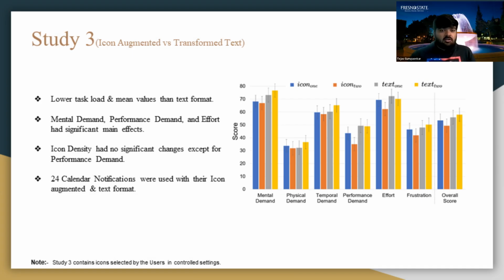Now coming on to study 3. Study 3 compared icon augmented notifications with the transformed text notifications, where the icon augmented notifications had icons that were selected by the user. This had the same lower task loads and mean values than the text format, but the mental demand, performance demand, and effort had significant main effects on it. As seen, here also physical demand is an exception.